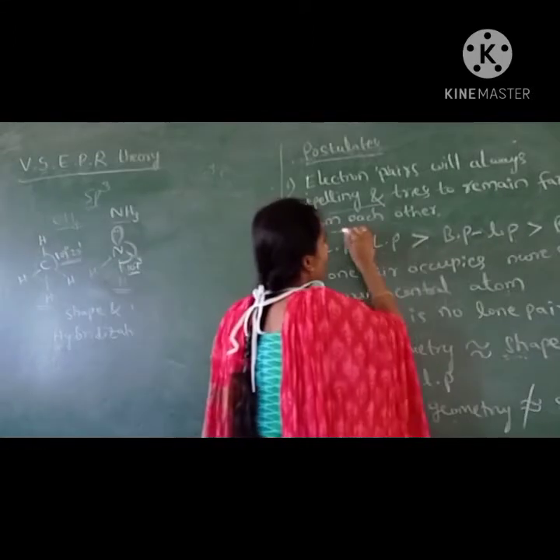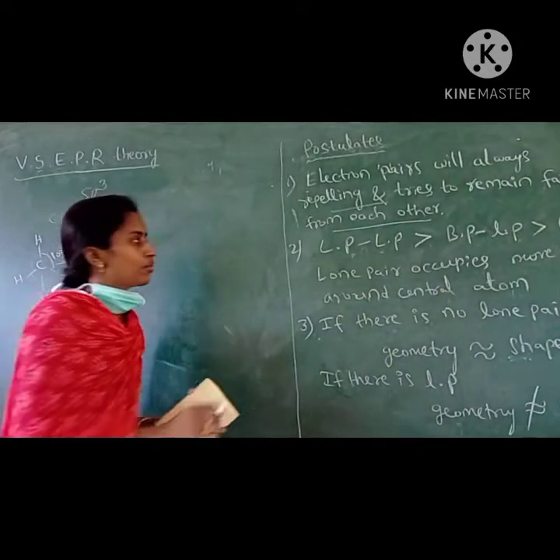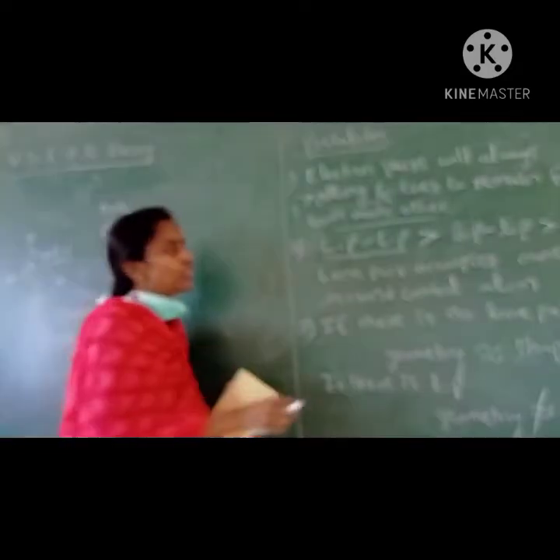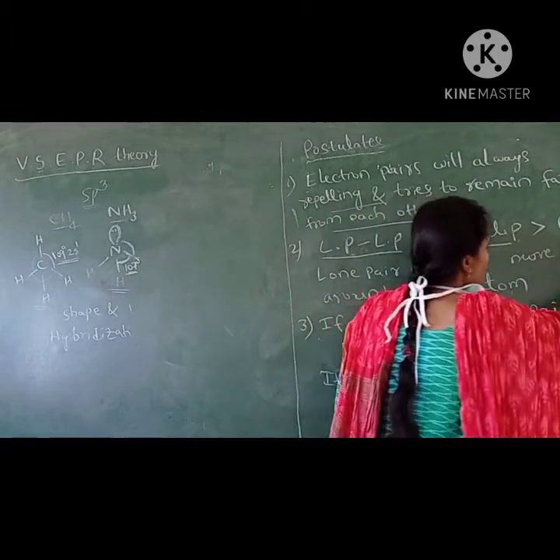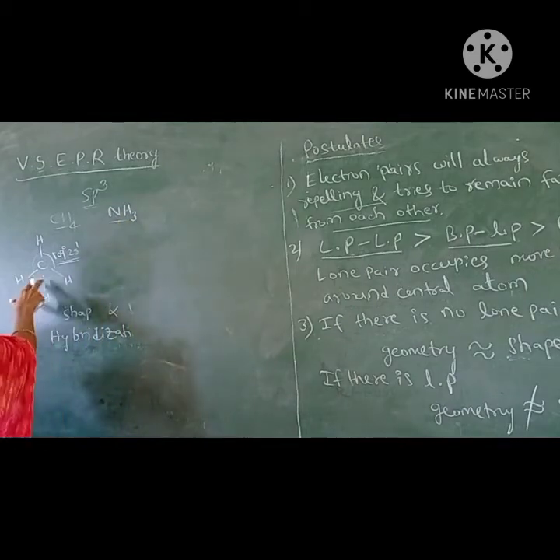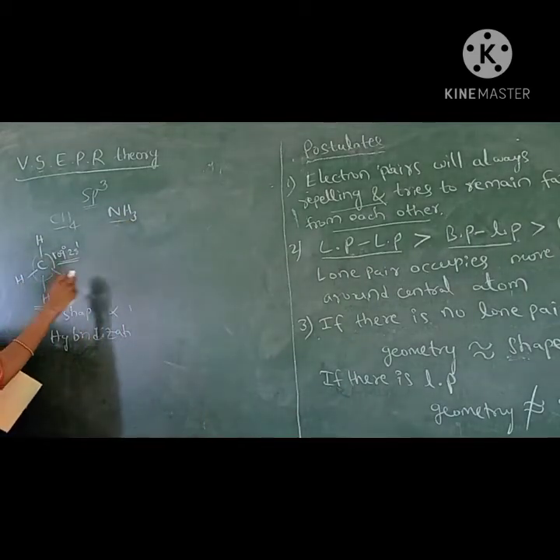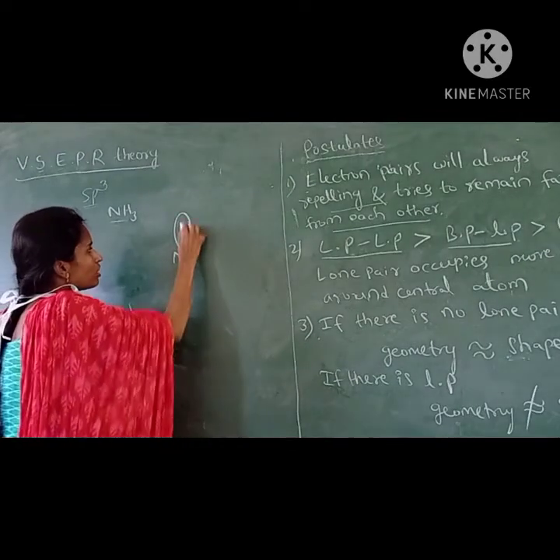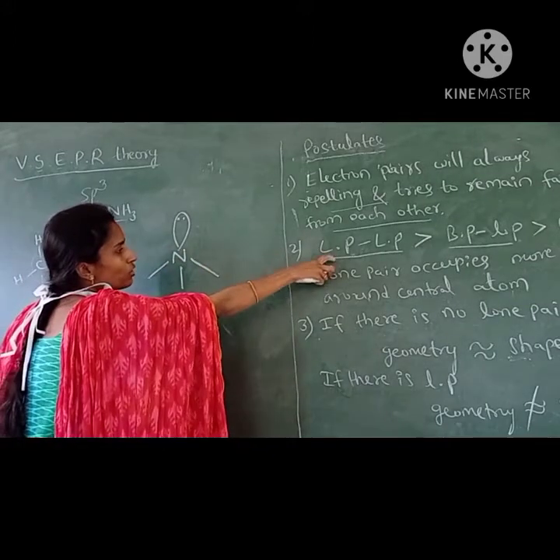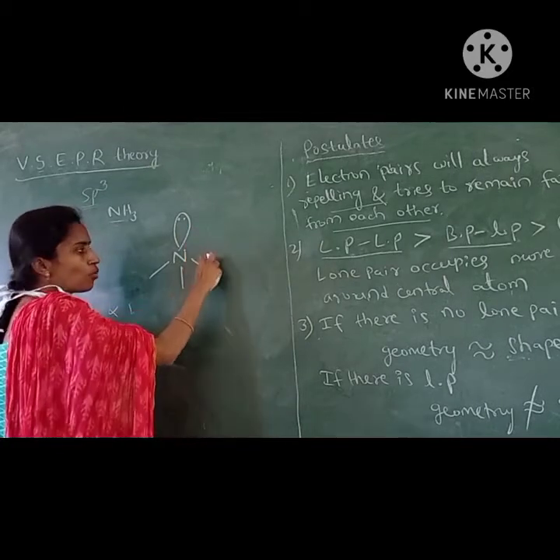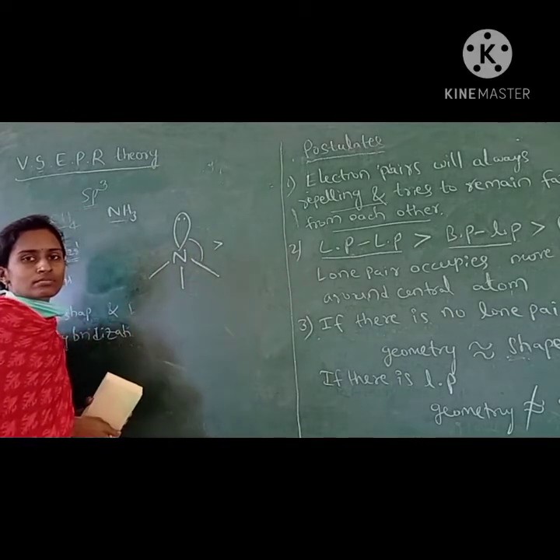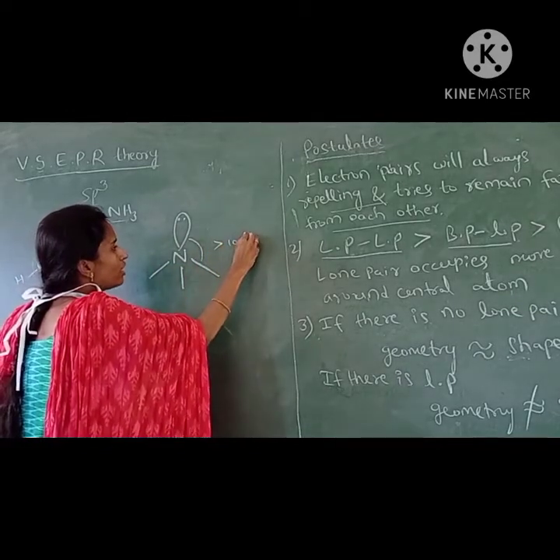Electron pairs will stay far from each other around the central atom. Next point: lone pairs repel more than bond pairs, that is, lone pair then bond pair. We have just seen that in methane there are only bond pairs. In ammonia there is one lone pair and three bond pairs, so lone pair and bond pair repulsions are more.